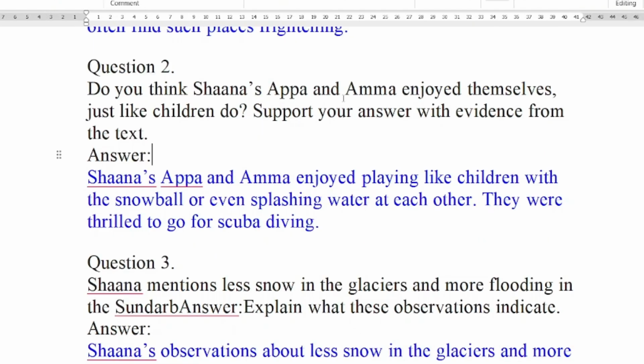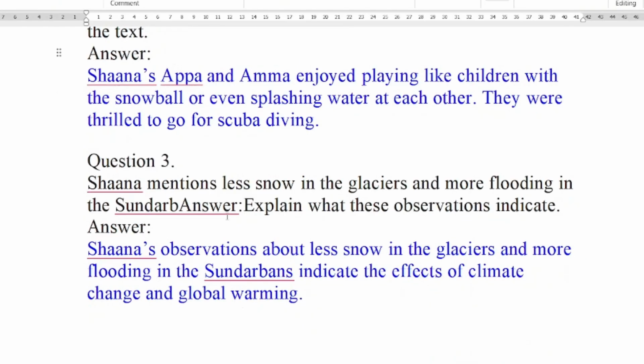Do you think Shana's Appa and Amma enjoyed themselves just like children do? Shana's Appa and Amma enjoyed playing like children with the snowball or even splashing water at each other. So, while reading the postcard, we have seen that they were enjoying by throwing the snowball and splashing water in different places. They were thrilled to go for scuba diving also. So, all this shows that they were enjoying.